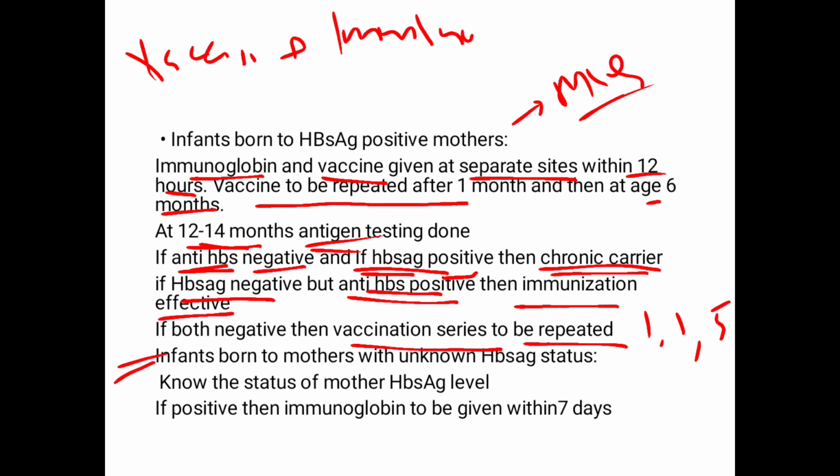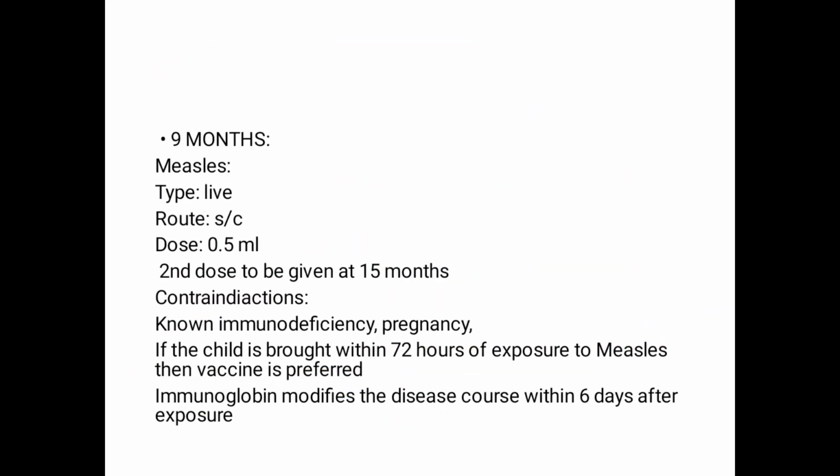Another condition would be if the infants are born to a mother with unknown hepatitis B surface antigen status. So what you need to do is know the status of the mother's hepatitis B surface antigen level, and if the mother is positive, then give immunoglobulin within 7 days. If the mother is negative, then you will be following the similar protocol, that is giving the hepatitis B vaccine on the 6th, 10th and 14th week.